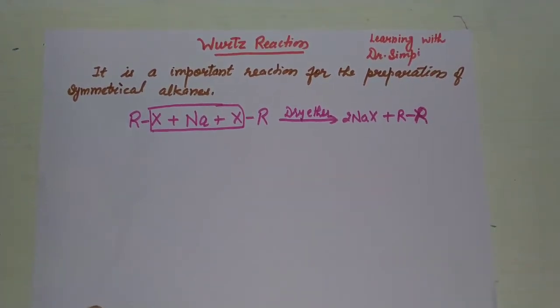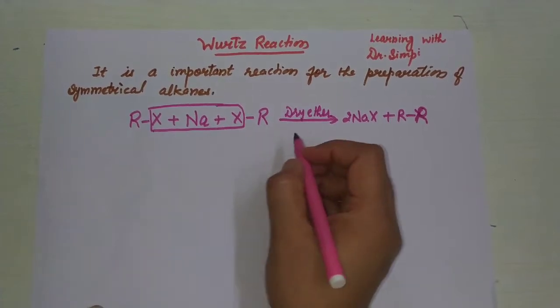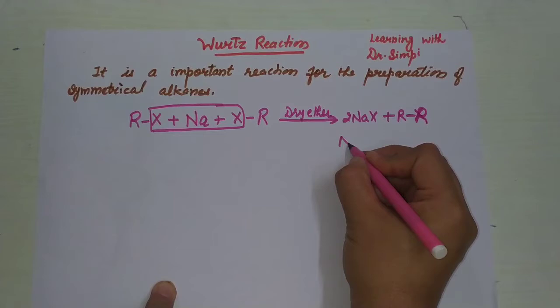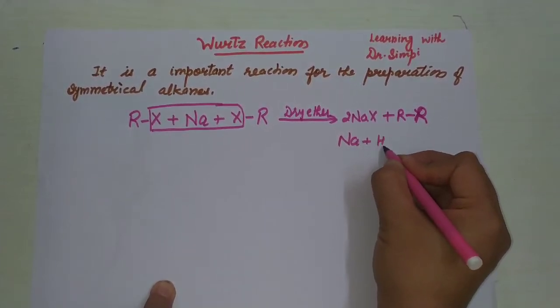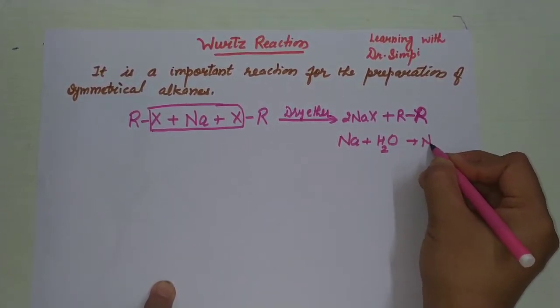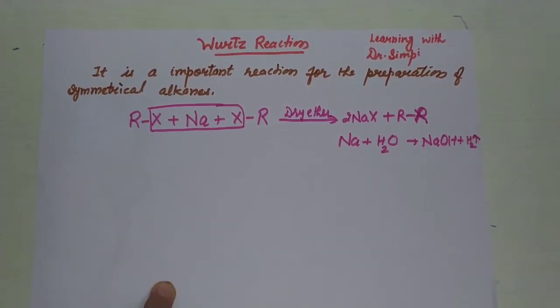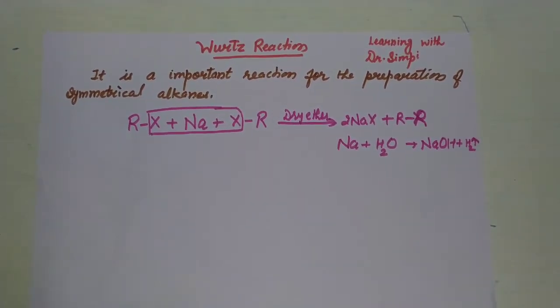And why do we take dry ether in this case? If we take ether with moisture, then we know sodium reacts with this moisture and it forms sodium hydroxide and hydrogen gas is released. In this case, hydrogen gas is released and there is a formation of sodium hydroxide. But we want to take sodium metal. So this reaction involves the interaction of alkyl halide with sodium metal in the presence of ether. This reaction is known as the Wurtz reaction.